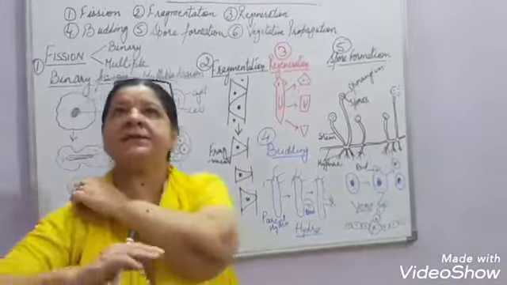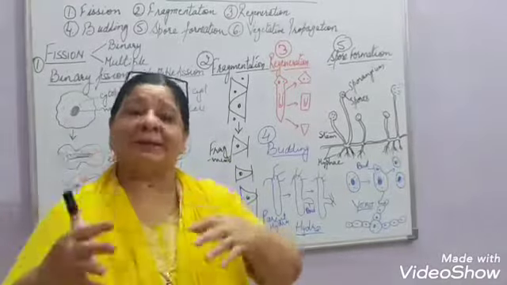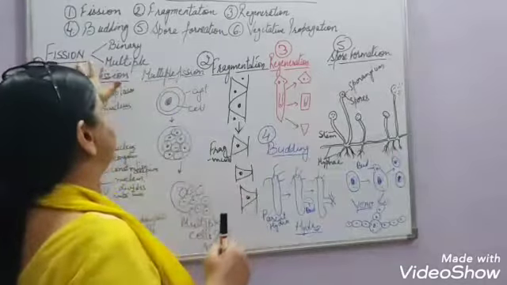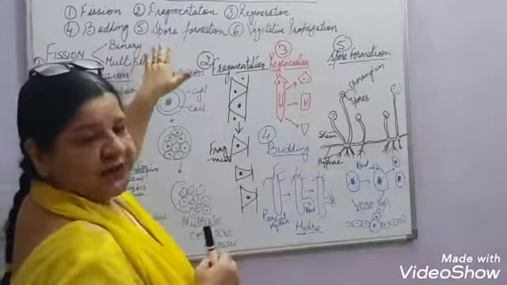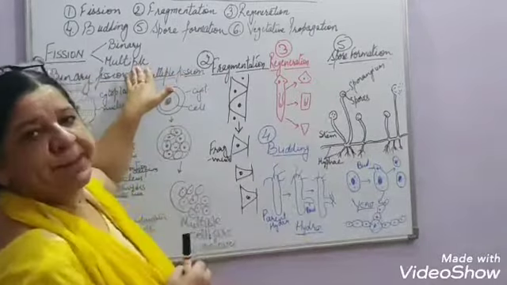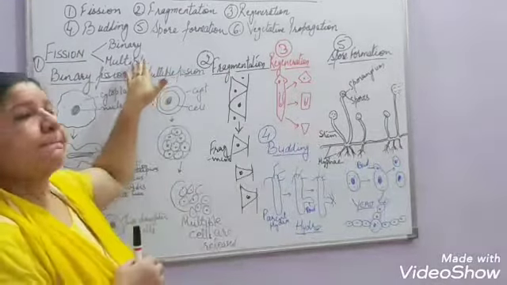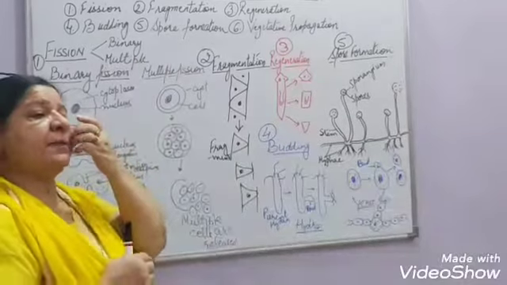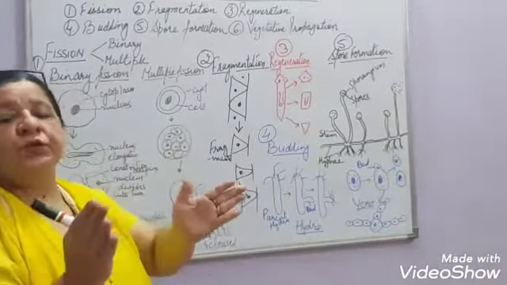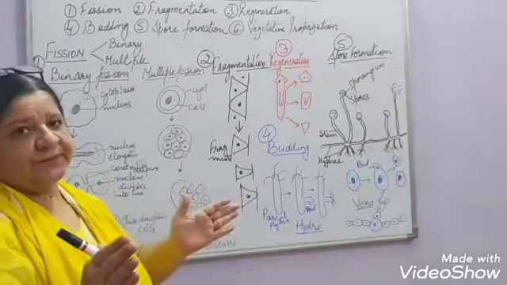Fission actually means breaking up or splitting, right? So this fission is of 2 types: binary fission and multiple fission. Binary, as the name indicates, bi means 2, splitting up into 2 daughter cells.